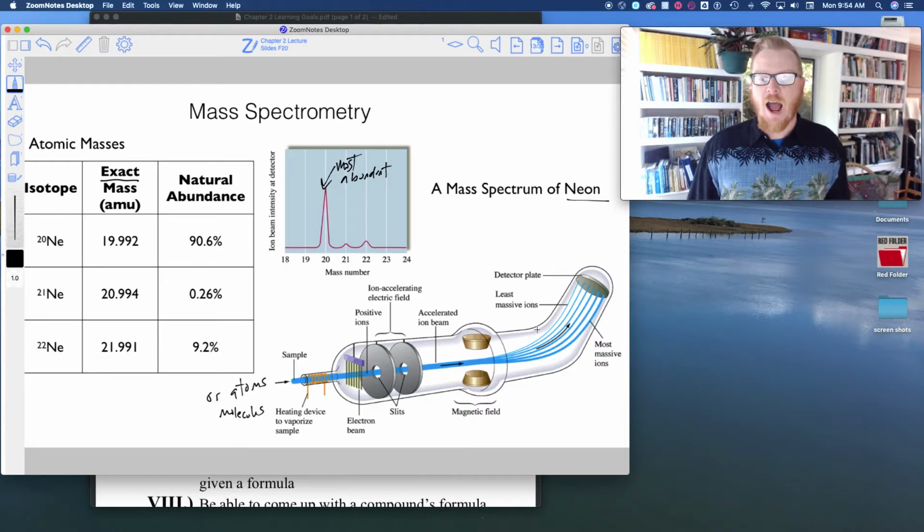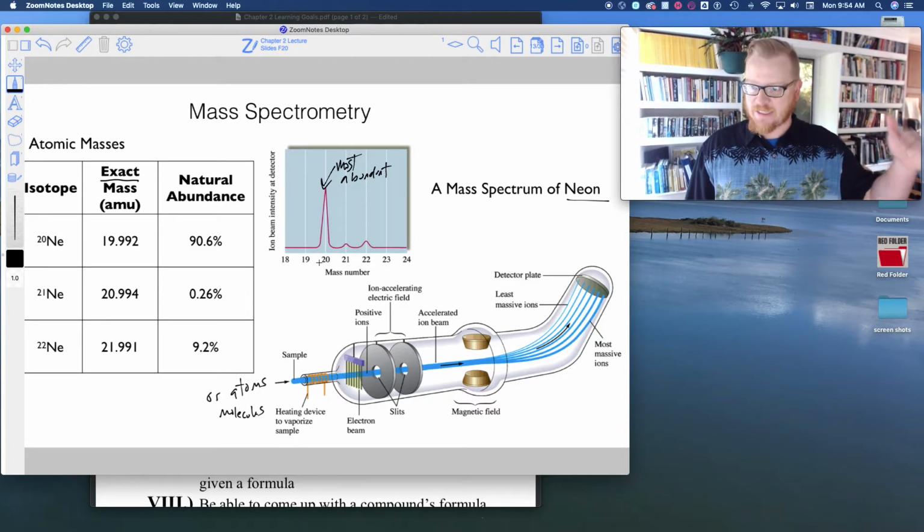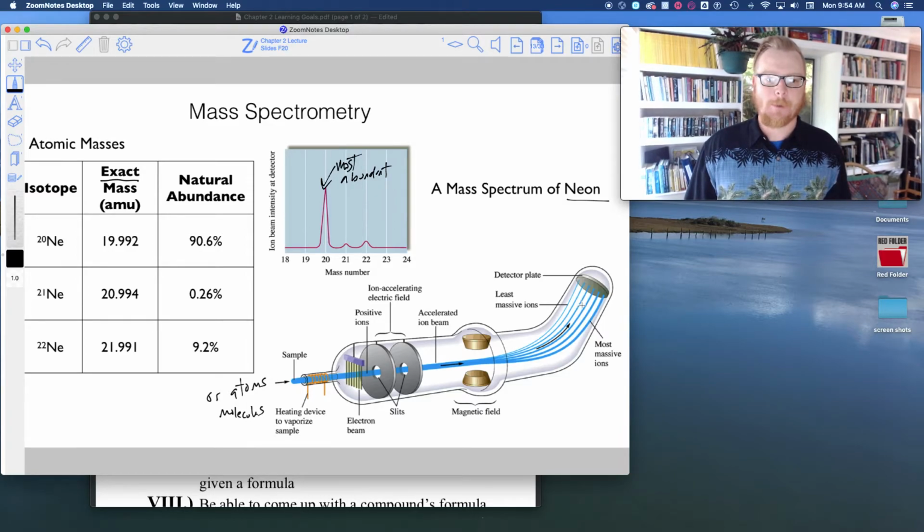In other words, this detector plate right here would be getting hit by neon-20s on average more than neon-21 or 22. You can think of this peak as counts, how many times that particular mass has hit the detector. That's what we call the natural abundance. Neon-20 is 90.6% natural abundance. You don't have to memorize these numbers because we can find them on the periodic table.